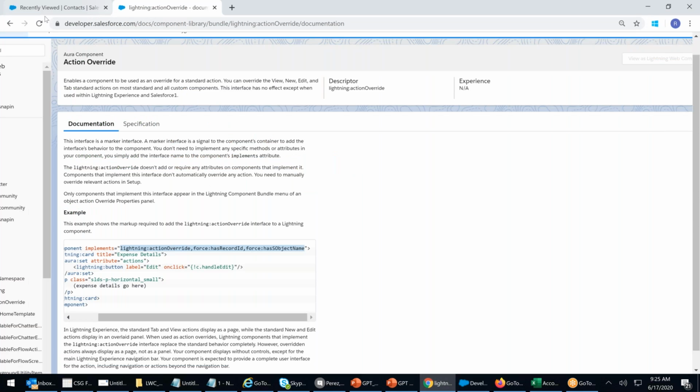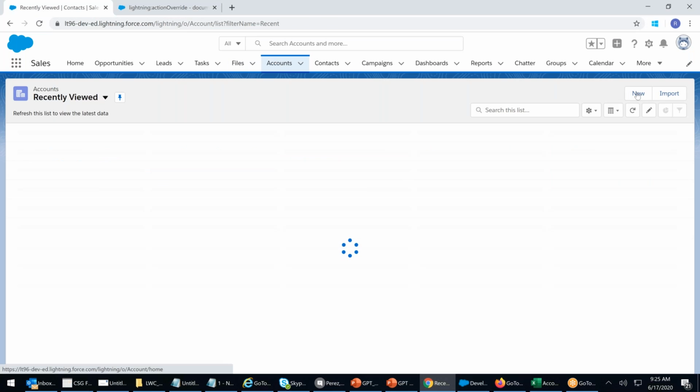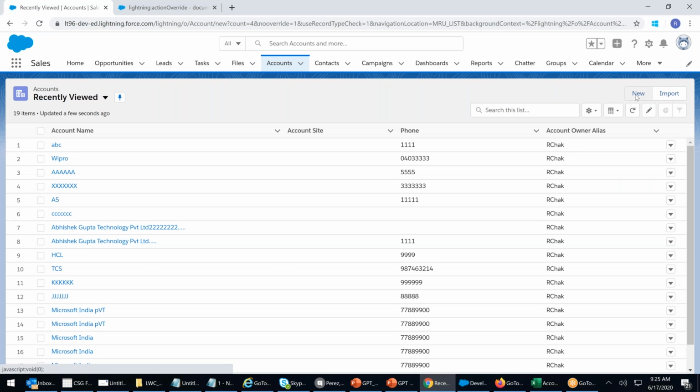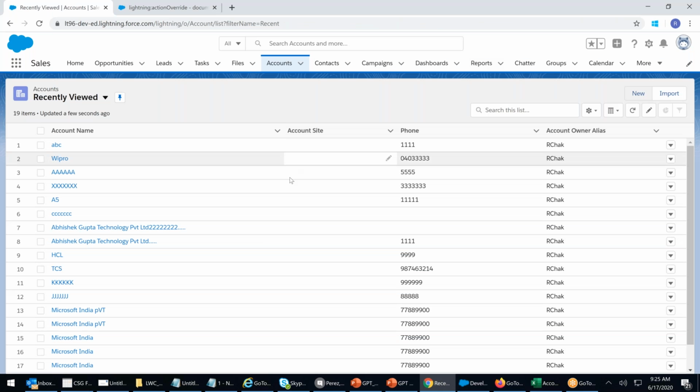I will override the new button in account. This new button. So don't worry, it will not load in a pop-up window because we have not used modal. If you would have used modal, then it would have loaded there. So fine. How to do that?